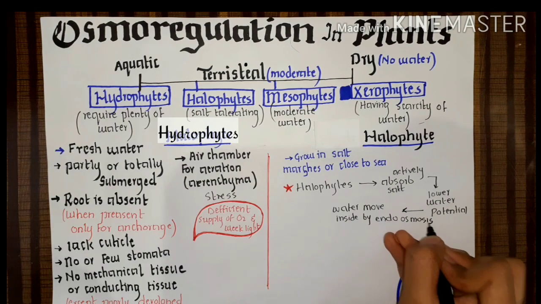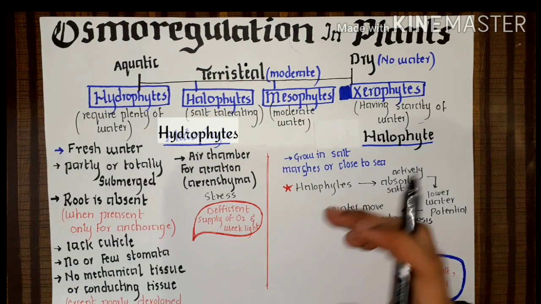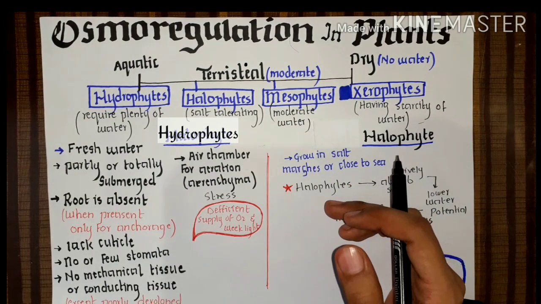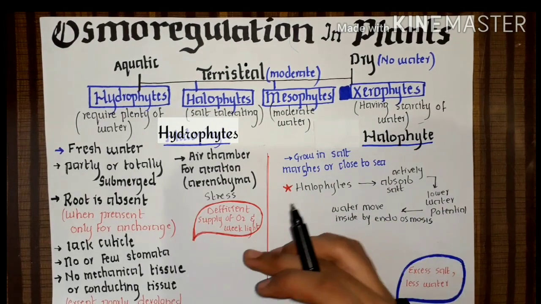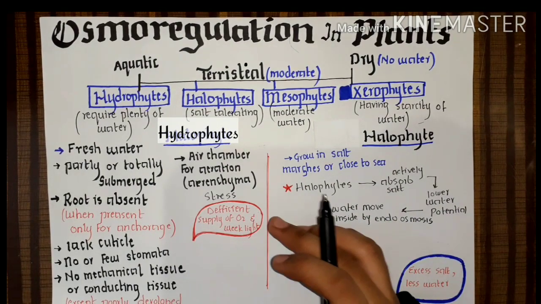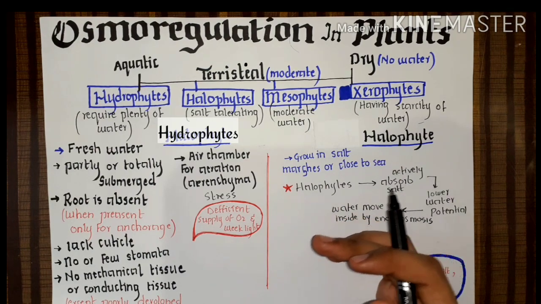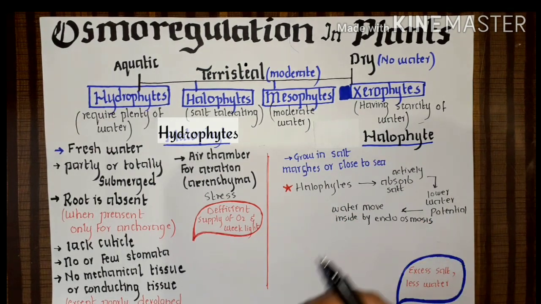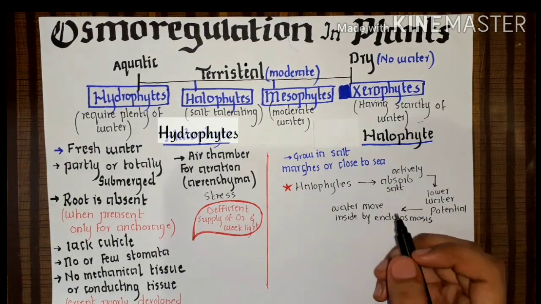Now it is again a problem for halophytes that they have absorbed more and more salts in all parts of the body. How can halophytes compensate for it? They can actively excrete salt through the salt glands in the leaves.